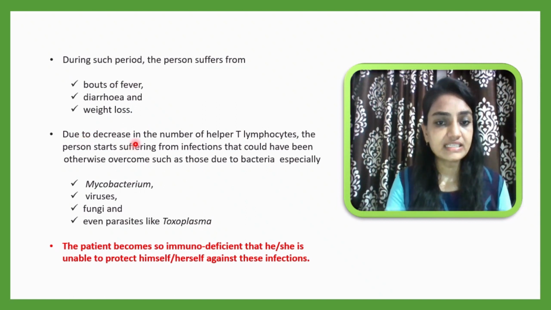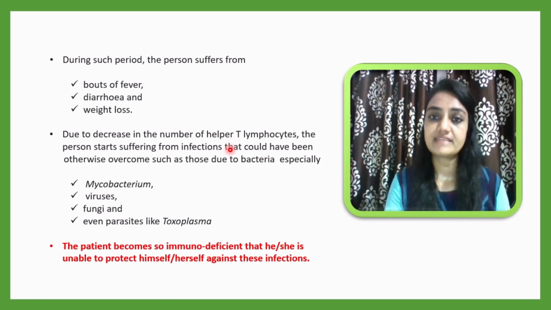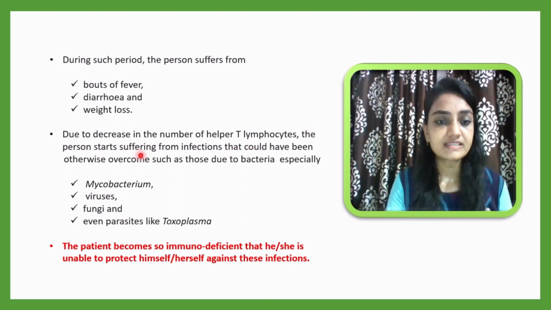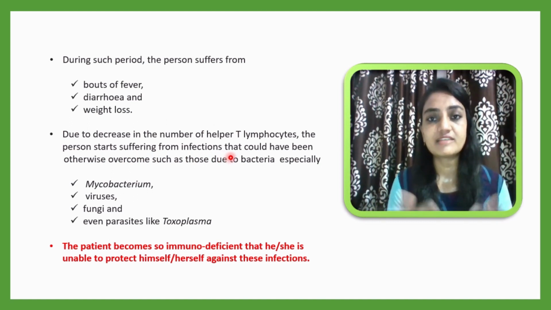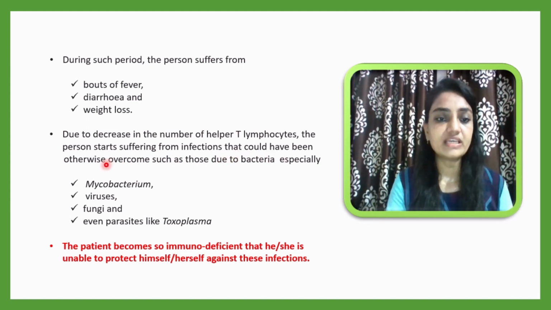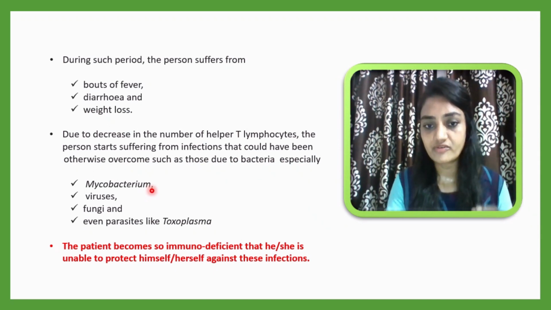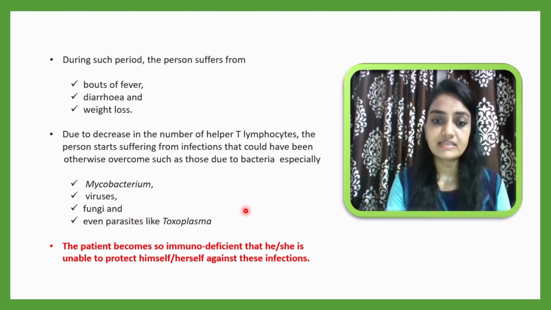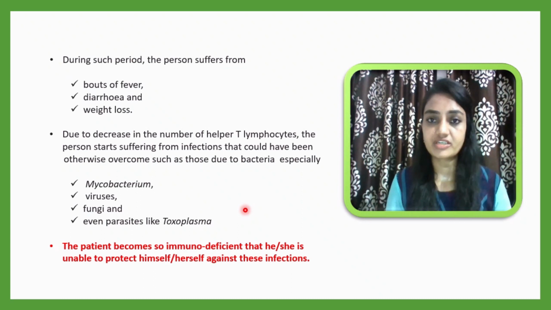Due to the decrease in the number of T helper cells, what happens? The T helper cells get affected, and the person starts suffering from many infections, because their immune system is lost now. These infections could otherwise have been overcome, such as those due to bacteria, especially mycobacteria, which are responsible for tuberculosis or TB, viruses, fungi, even parasites like toxoplasma.